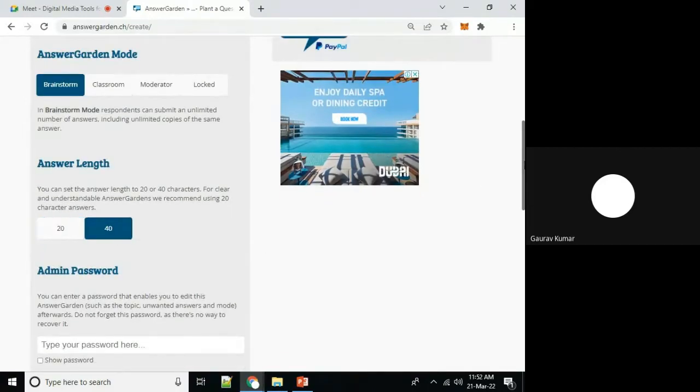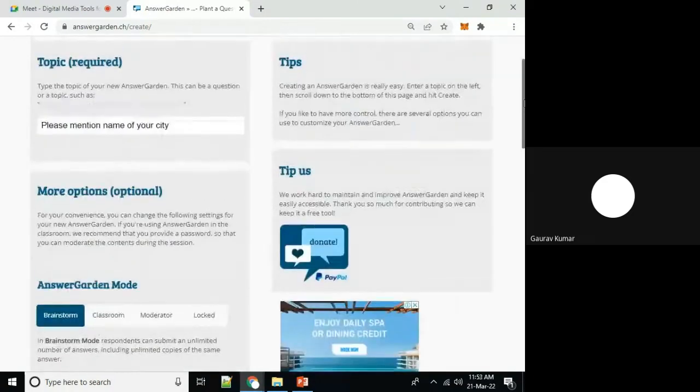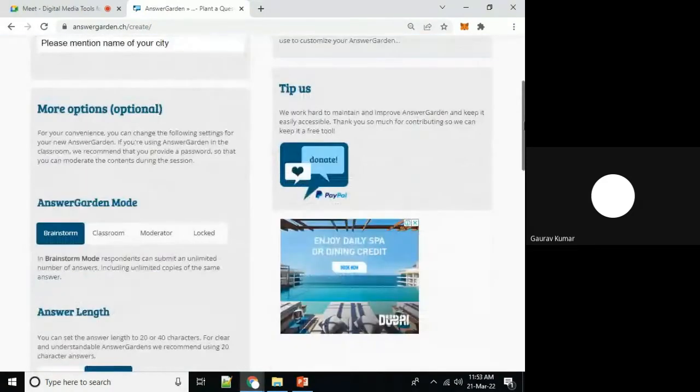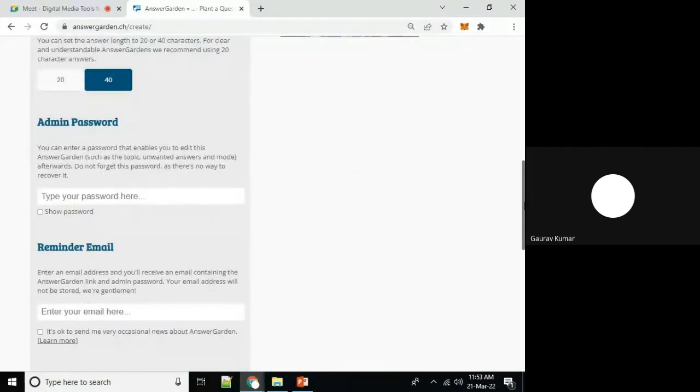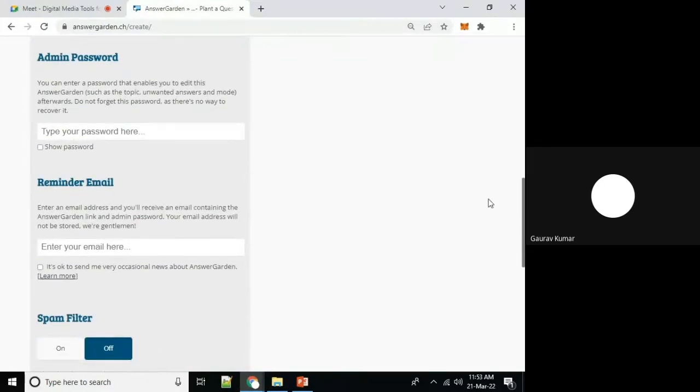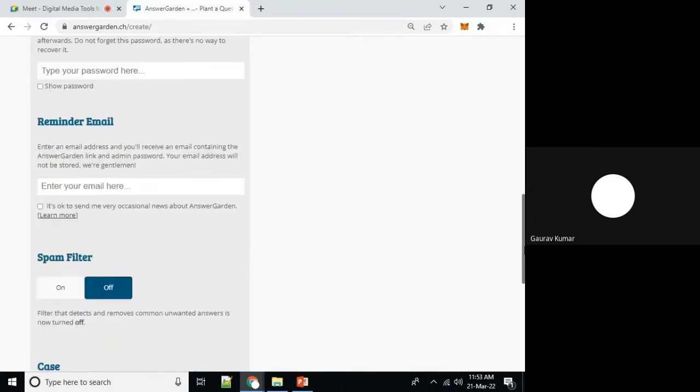40 characters. And you can see that I have not logged in anywhere and have not created any account. Directly I'm able to use this platform, and we can protect this specific activity with a password. If we want this activity to be in the control of the teacher or mentor, we can give it a password, so that no student or participant is able to modify that specific question.